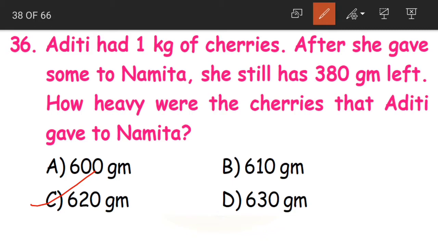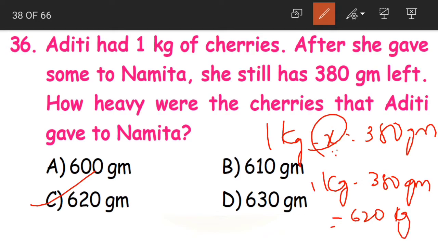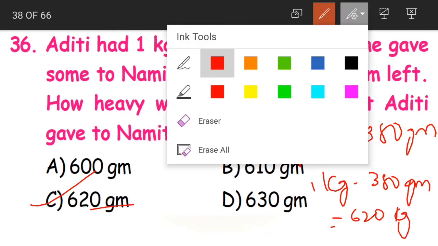We have to apply the logic, understand the question and apply the logic. First she had 1 kg, she gave away some, she is left with 380. So the amount she has given away, we can find out by subtracting the minuend and the difference. 1 kg minus 380 grams is equal to 620 grams.